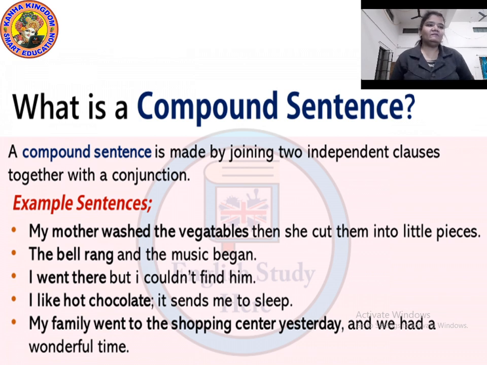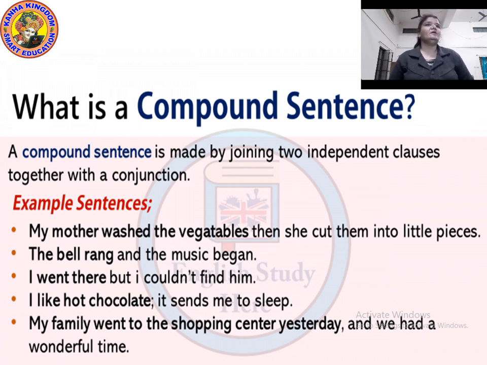Here the spelling of vegetable is wrong, I know that, but it's a picture, I have not typed it. In a picture I can't do any kind of editing or modifying, so that's why the spelling of vegetable here is wrong. I'm sorry for that. My mother washed the vegetable and then she cut them into pieces.